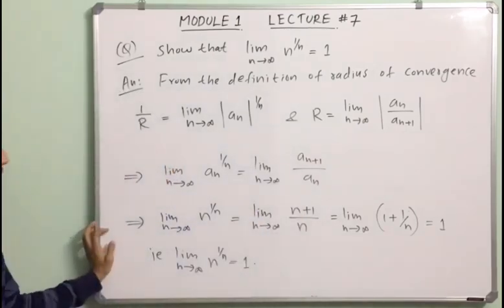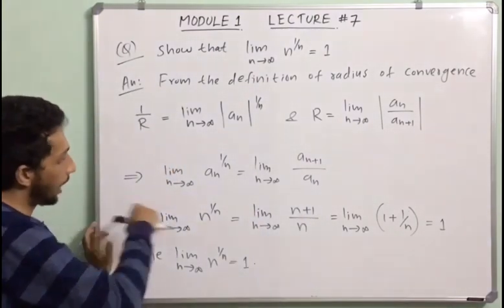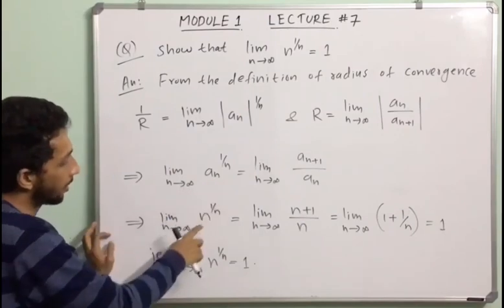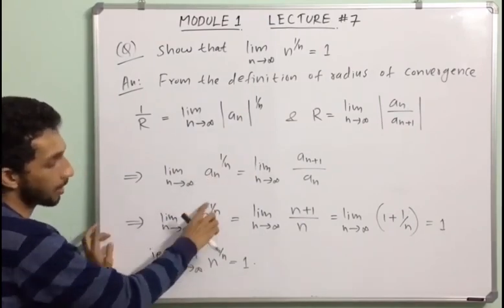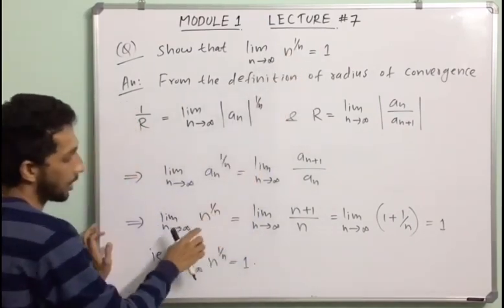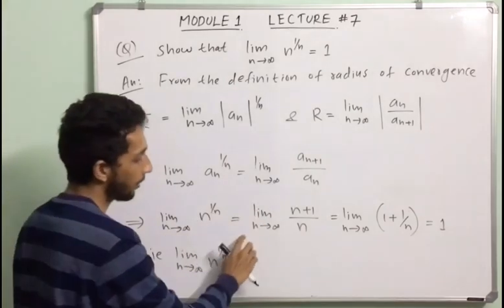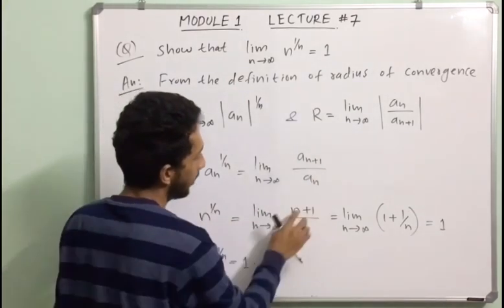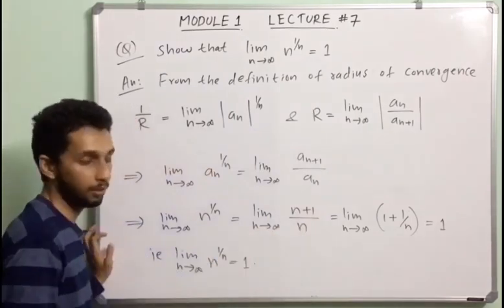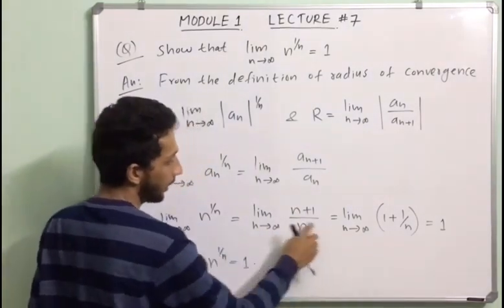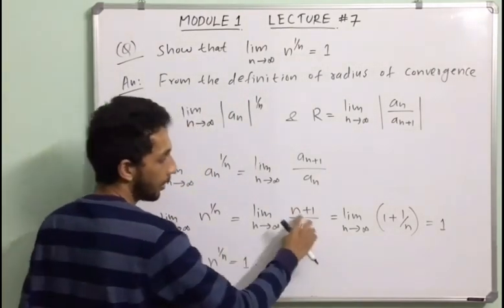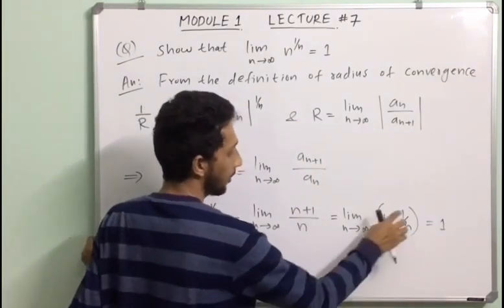Our a n is n, so we have n raised to 1 by n, that is equal to limit n tends to infinity of n plus 1 divided by n. Limit n tends to infinity of n by n plus 1 by n, that is equal to 1 plus 1 by n.